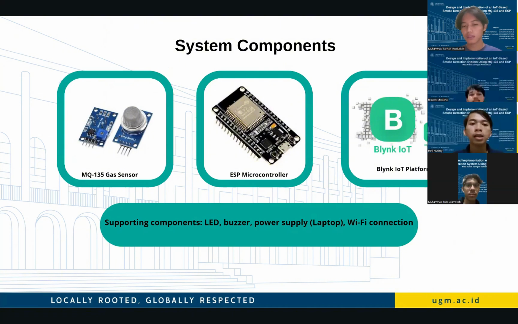System components. The system consists of several main components. The MQ135 gas sensor is used to detect smoke and harmful gas in the air. And the ESP microcontroller functions as the main microcontroller that reads and processes the sensor data. The system is connected to the internet using Wi-Fi, allowing data transmission to the Blynk IoT platform. Additional components such as an LED and buzzer are used as local warning indicators when smoke is detected.